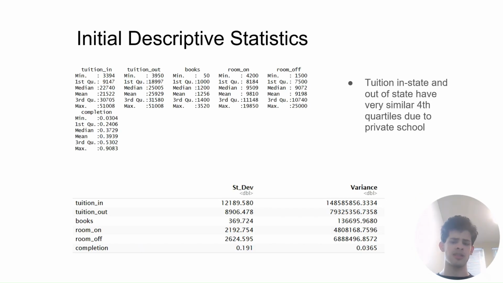Looking at some initial descriptive statistics, an important thing to point out is tuition in-state and out-of-state have very similar fourth quartiles due to private schools having the same in-state and out-of-state tuition, and the standard deviation and variance can be seen for the variables.